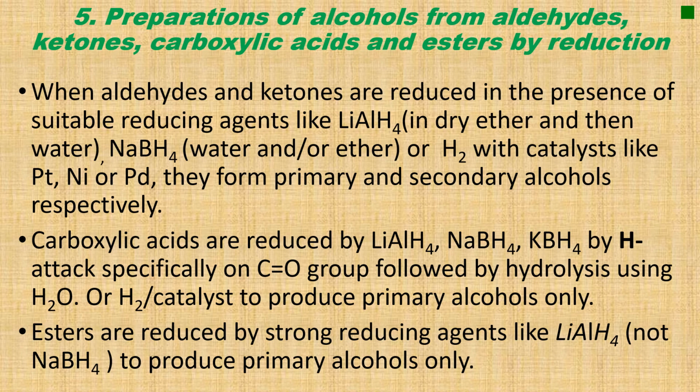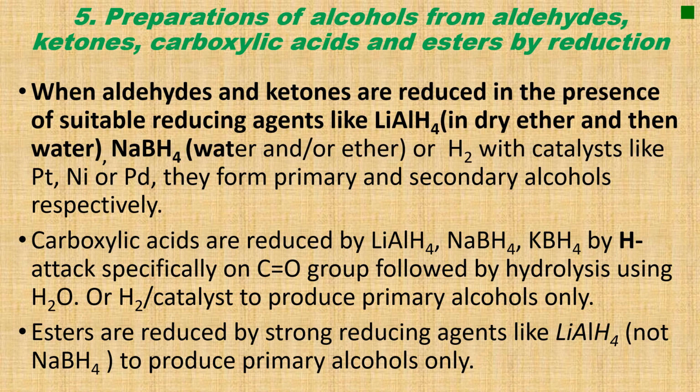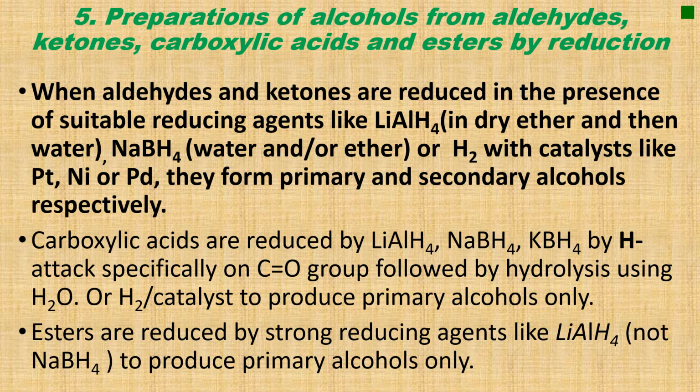The fifth method consists of preparation of alcohols from aldehydes, ketones, carboxylic acids, and esters by reduction. When aldehydes and ketones are reduced in the presence of suitable reducing agents like lithium tetrahydroaluminate in dry ether and then water, or sodium tetrahydroborate in water and ether, or molecular hydrogen with catalysts like platinum, nickel, palladium, they form primary and secondary alcohols respectively. That's to mean ketones produce secondary alcohols, while aldehydes produce primary alcohols.